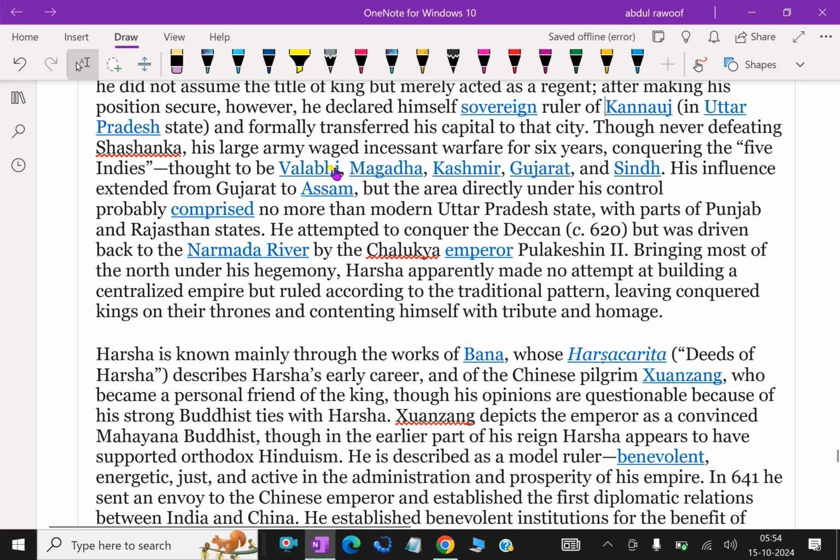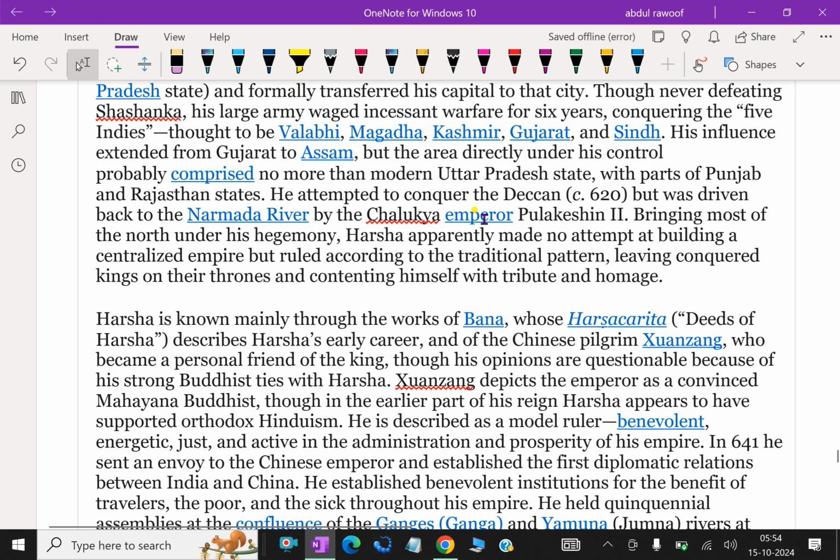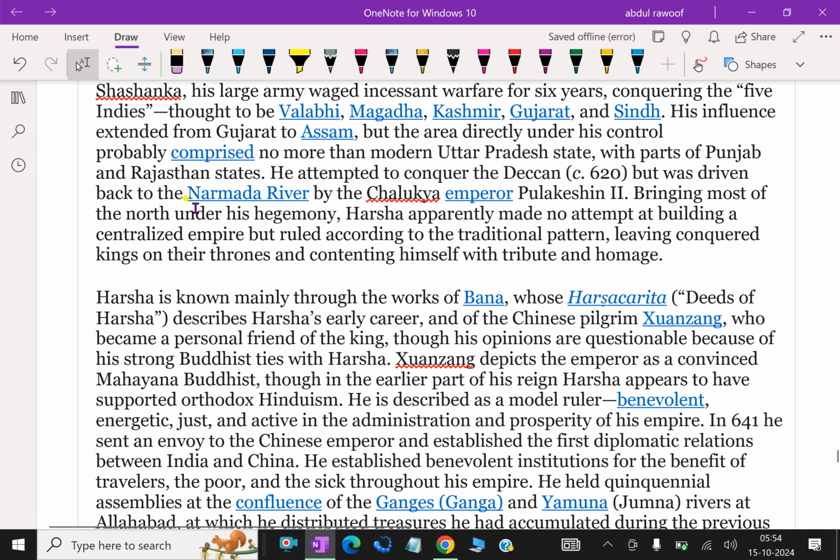His large army waged incessant warfare for 6 years, conquering the five Indies, thought to be Valabhi, Magadha, Kashmir, Gujarat, and Sindh. His influence extended from Gujarat to Assam, but the area directly under his control probably comprised no more than modern Uttar Pradesh state, with parts of Punjab and Rajasthan states.